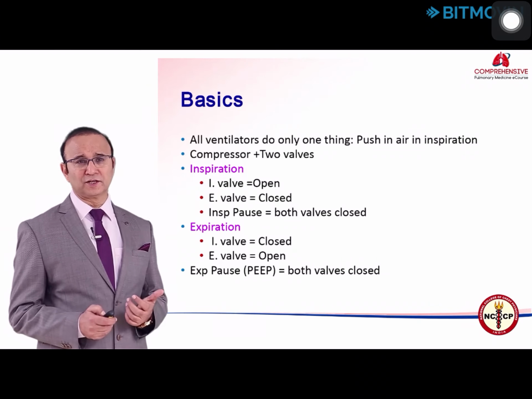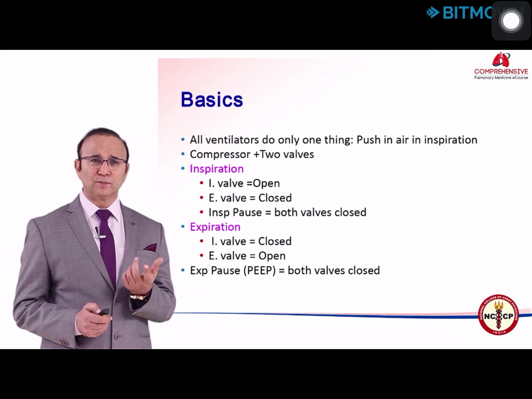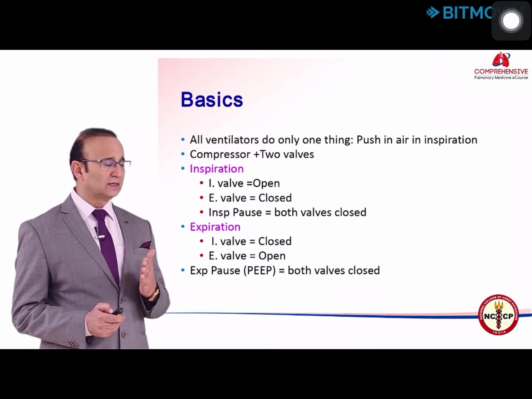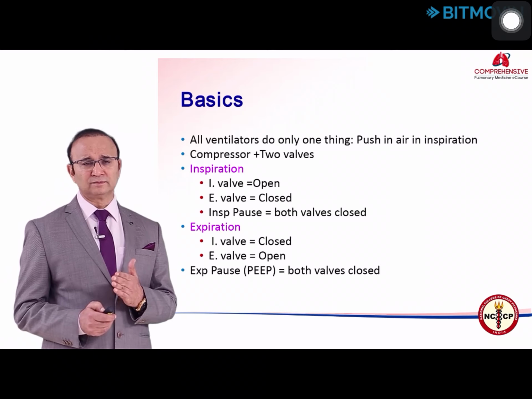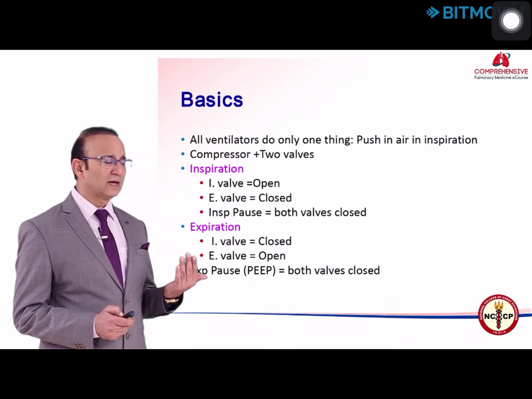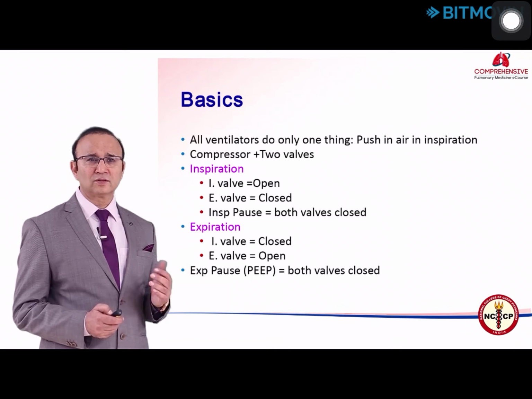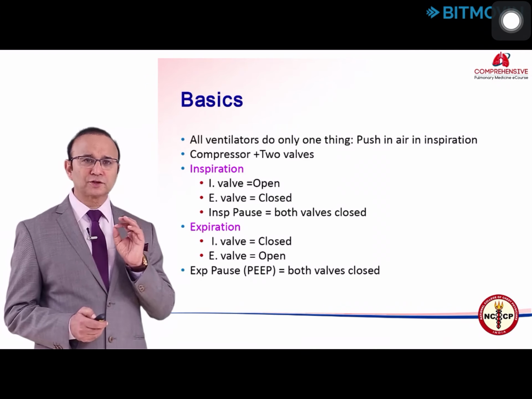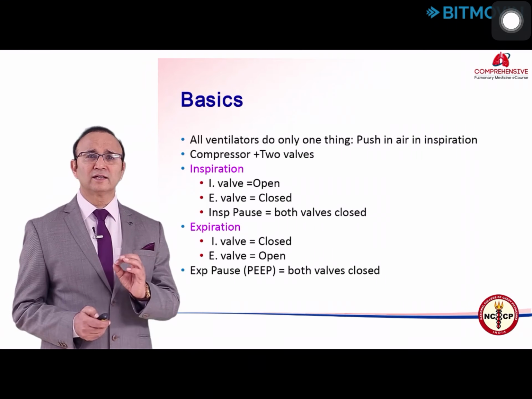So during inspiration, the inspiratory valve opens, the gas flow starts, and then when the breath is delivered, the expiratory valve opens and the gas goes out. So in simplistic terms, this is what all ventilators do. They push the mechanical breath into the patient.